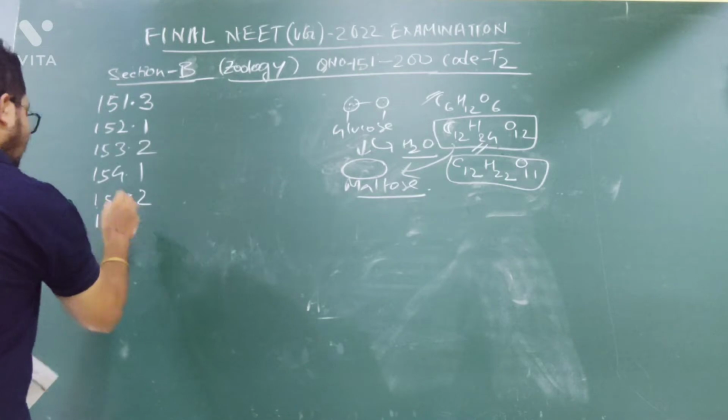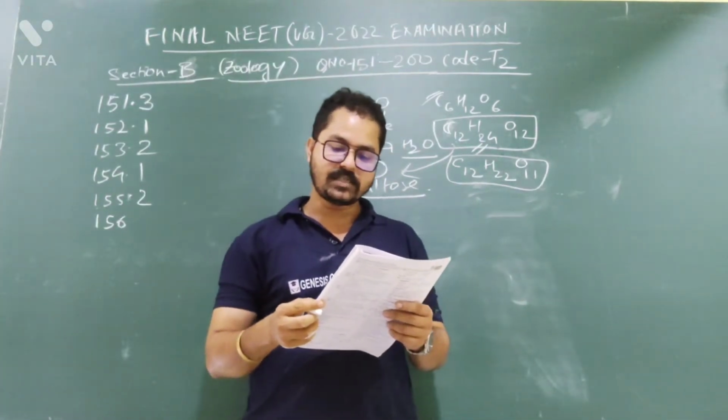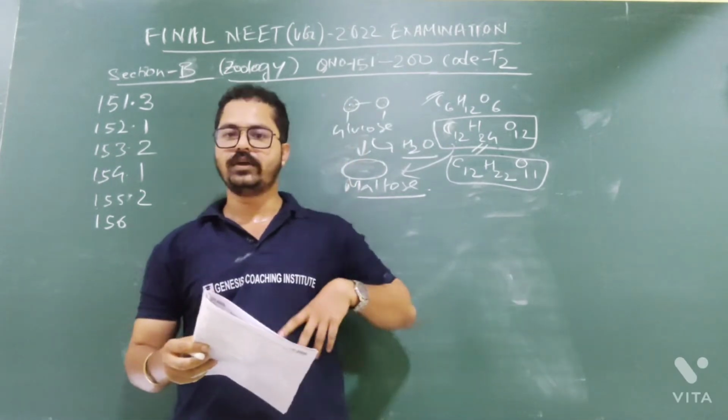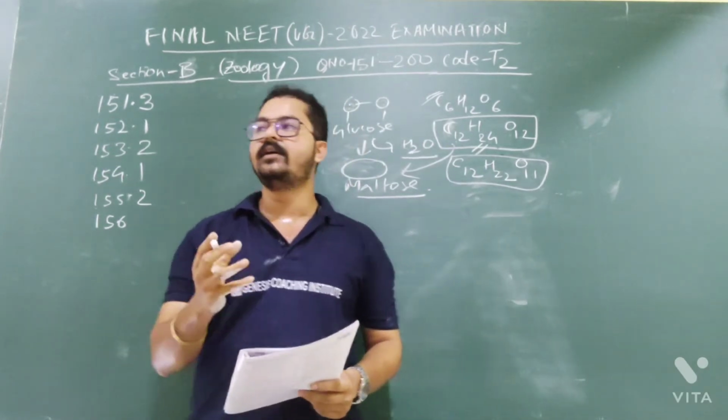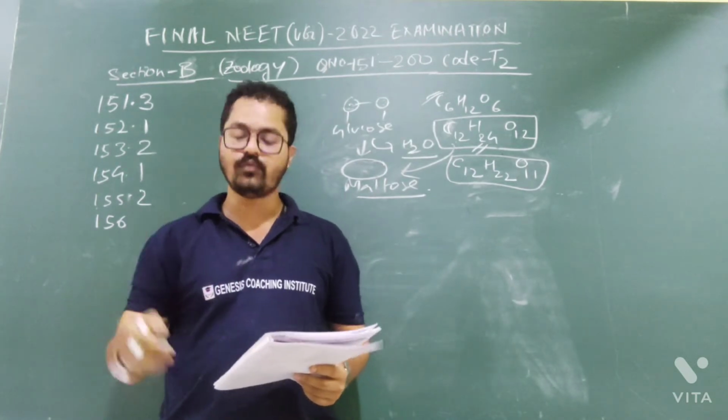Now question number 156. In which of the following animals does the digestive tract have additional chambers like crop and gizzard? Like in cockroach, we have discussed now. In cockroach and insects, they have a crop and gizzard. Their alimentary canal has crop and gizzard, where the grinding of the food will occur.